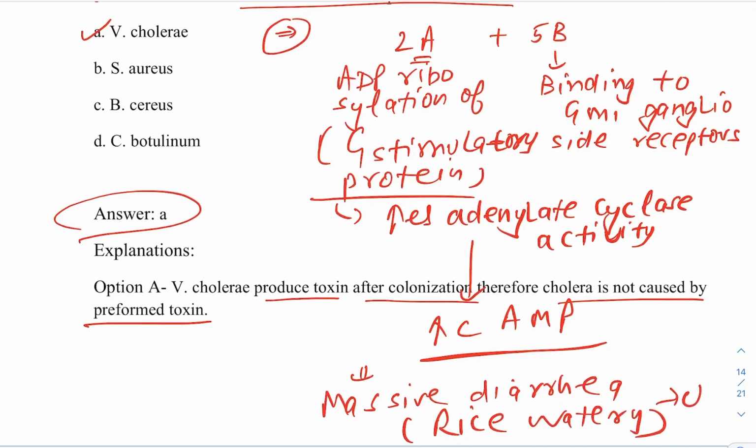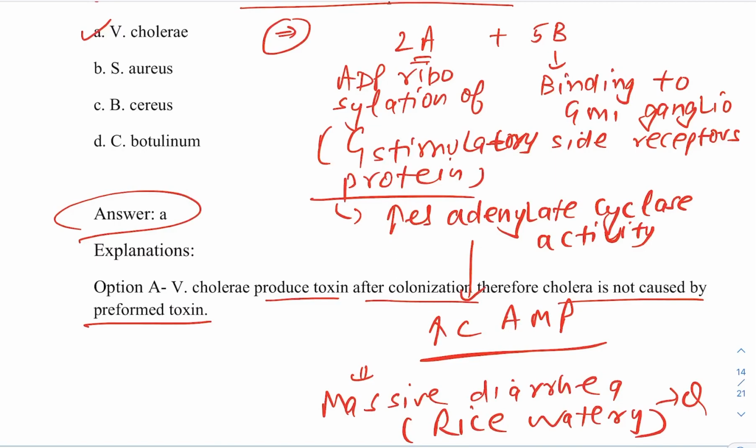Another favorite question of examiners: the rice watery stool is seen in cholera. Other than that, guys, one more thing: rice watery stool is also typically seen in which poisoning in forensic medicine? That is arsenic. So that also is an important question. Remember, guys, Vibrio cholerae is a very important question. It's not a preformed toxin.